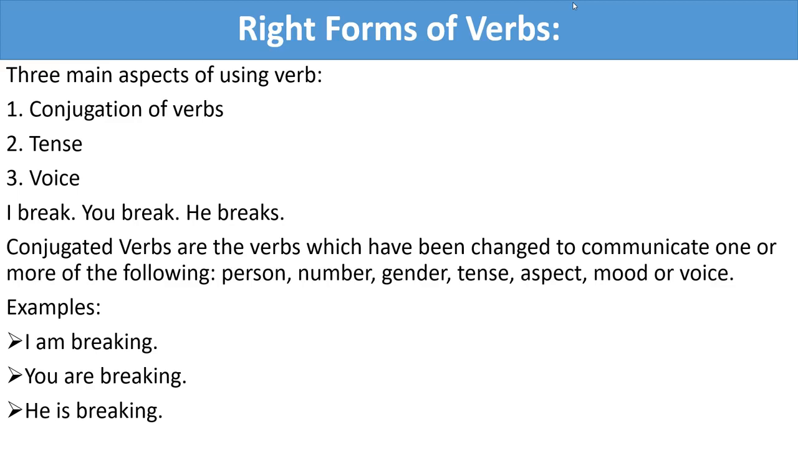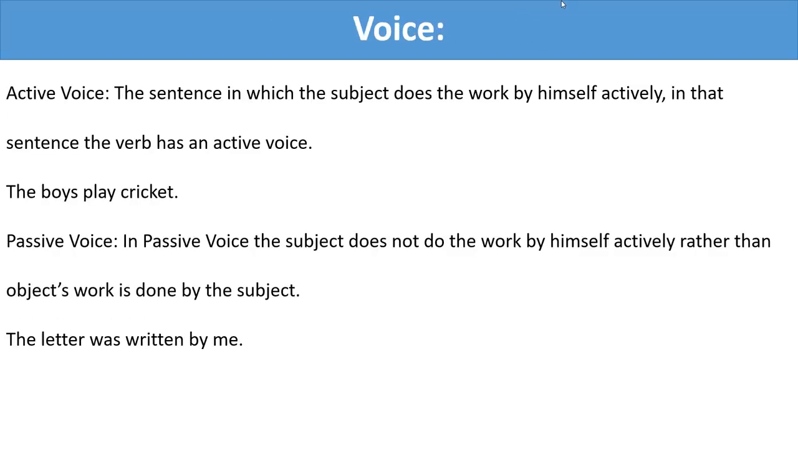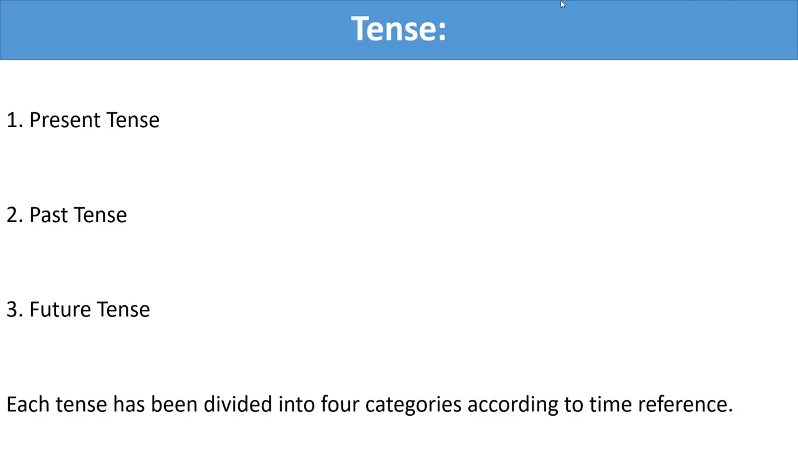Now, dear students, come to tense. We will now discuss tense. All of us know that tense is of mainly three kinds: present tense, past tense, future tense. Each tense has been divided into 4 categories according to time reference. So now we will discuss tense.